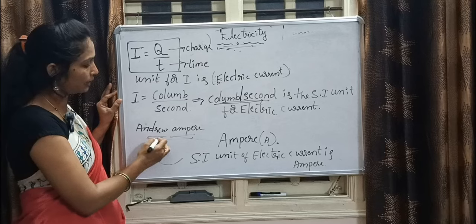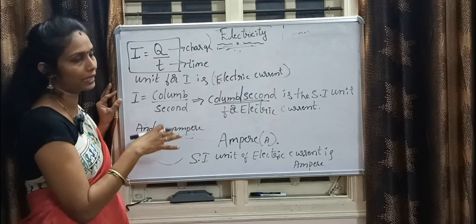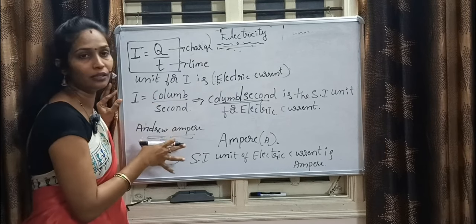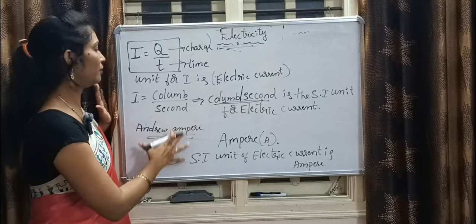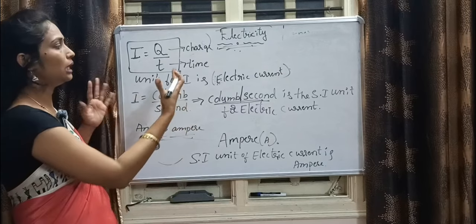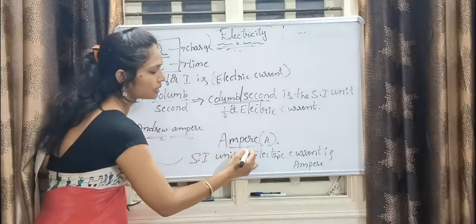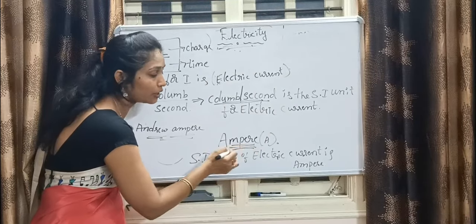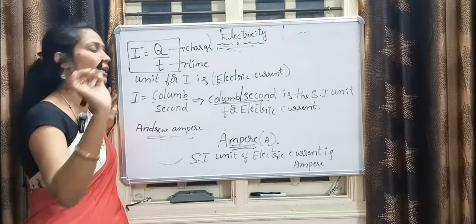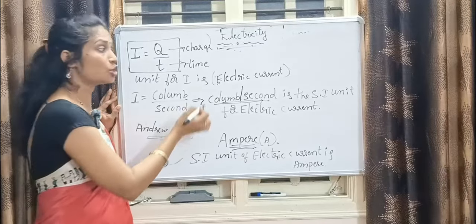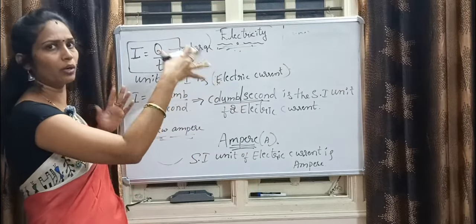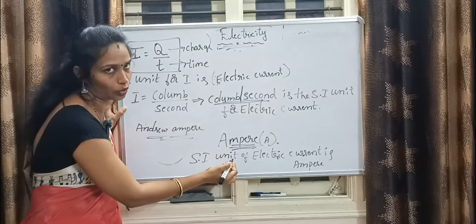One of the scientists made a lot of contribution in electricity. Because of that reason, we gave his name to the SI unit of electric current. Okay, got it? That is ampere. What is the SI unit of electric current? It is ampere, and while solving problems you have to write down ampere only.